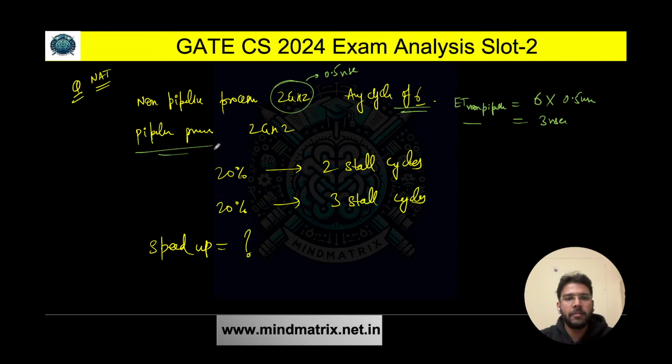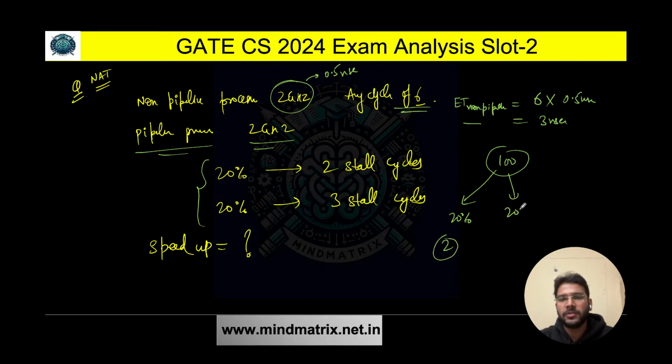Now let's talk about the pipeline processor. For 20% of instructions it is taking 2 stall cycles, for 20% of instructions it is taking 3 stall cycles. If you have 100, for 20% it is taking 2 stall cycles, for 20% it is taking 3 stall cycles, and for the rest 60% it is taking 0 stall cycles. Fine.